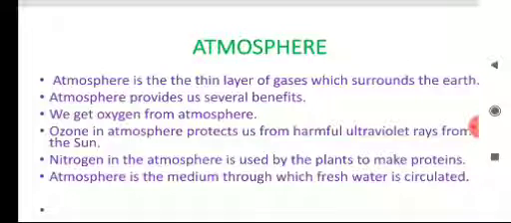Another benefit is that in the atmosphere there is the ozone layer. This ozone layer protects us from harmful ultraviolet rays from the sun. And nitrogen, which is found in huge quantities in the atmosphere, is used by plants to make proteins. Atmosphere is the medium through which fresh water is circulated. That means all the activities which lead to evaporation and precipitation causing rainfall take place in the atmosphere.